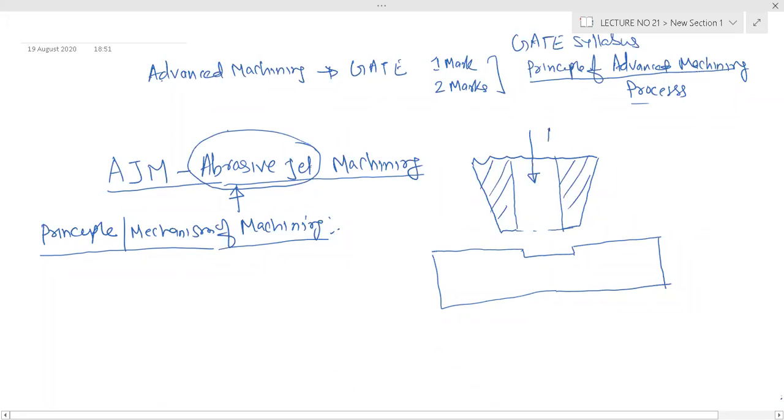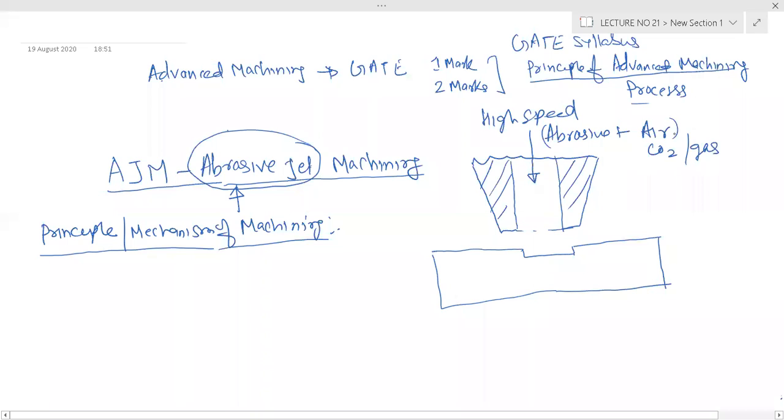And abrasive plus some gas or air is forced with high speed, or it may be air or carbon dioxide, some sort of gas.